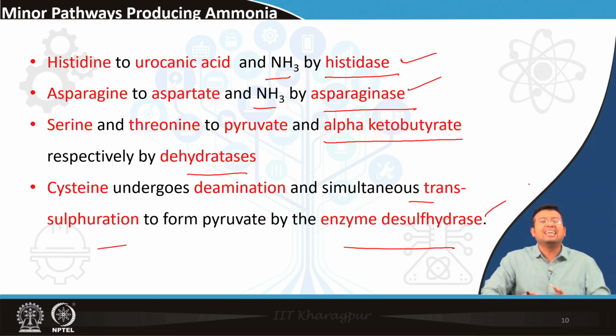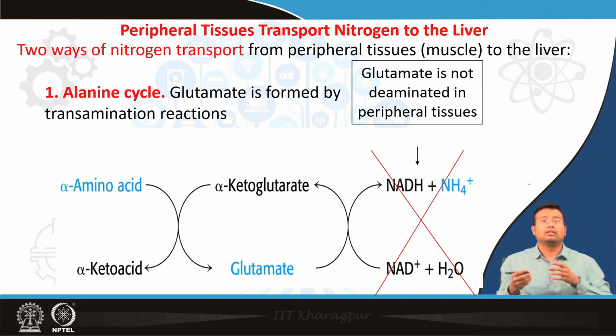So, these are all very minor ways of production of ammonia, the major ways being production of ammonia directly by oxidative deamination, that is from glutamate by the enzyme glutamate dehydrogenase, or GDH, and by breaking down of glutamine by the enzyme glutaminase. So, if all the sources of ammonia are clear to you, we can now move into the next part of the lecture, which deals with how this ammonia, whenever it is produced, is disposed of.